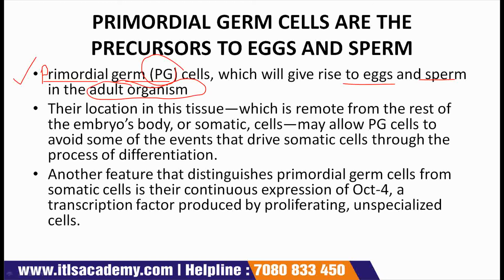We have seen how the zygote develops into various kinds of cells, how the whole human body forms, but now we are going to see how this zygote forms. For the formation of the zygote, there is fusion of eggs and sperms. These eggs and sperms are produced by the primordial germ cells. This primordial germ cell will give rise to egg and sperm, and upon fusion, these two will form zygote.